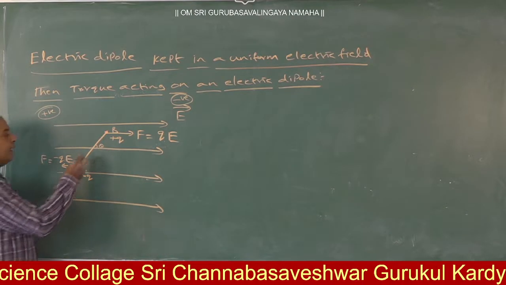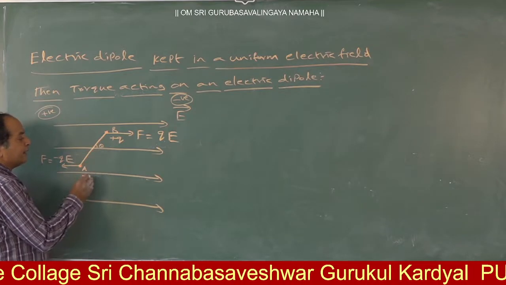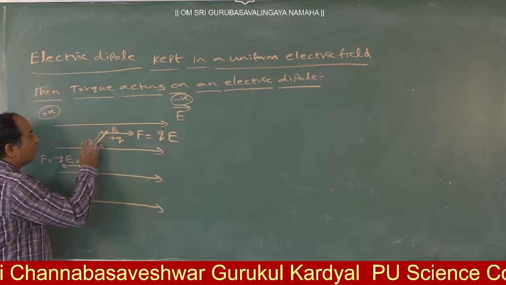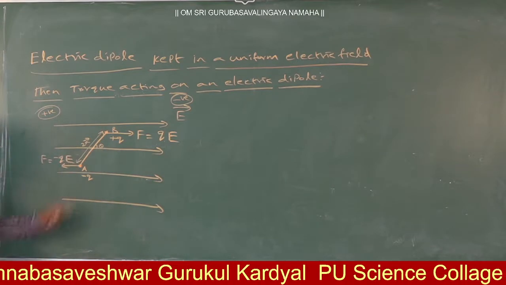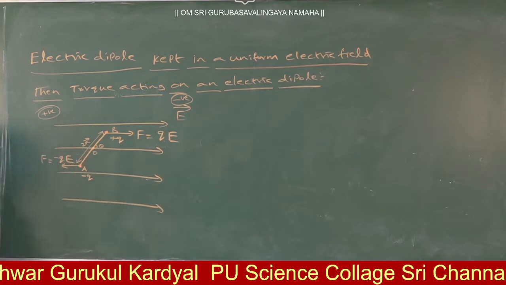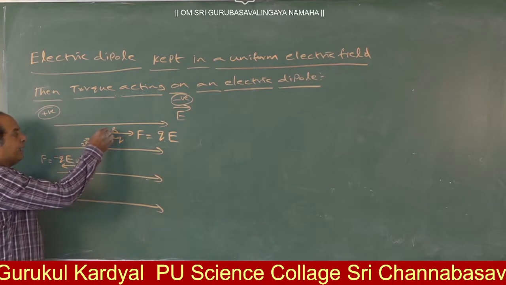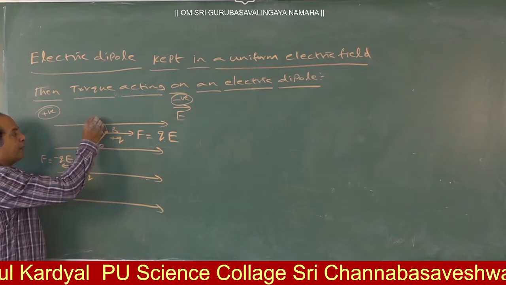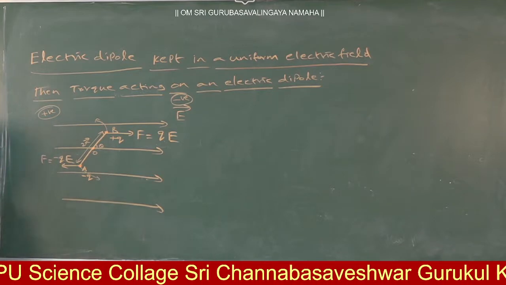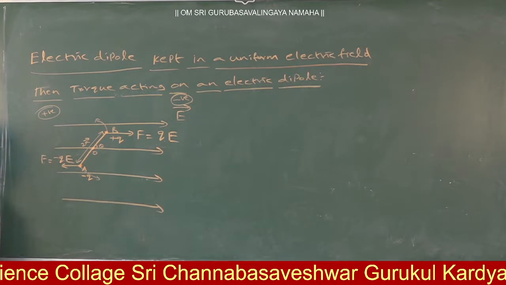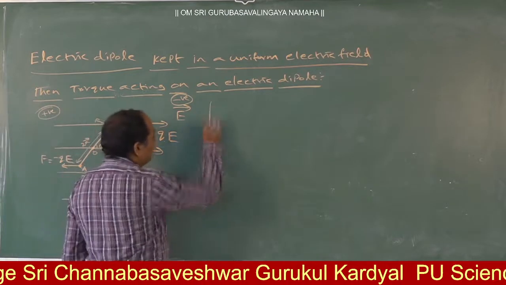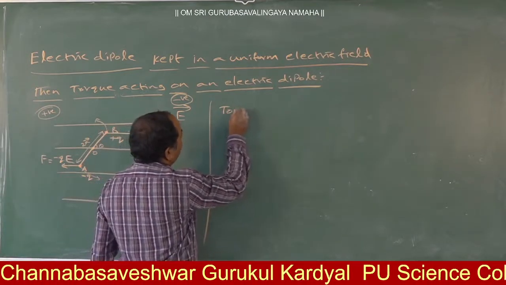That's why here, if you consider this is the center of the dipole, we already know the AB distance is 2a. So here at the center it is making rotations. That means this plus Q charge may rotate like this and minus Q charge may rotate like this. Now we are able to say that the dipole experiences torque.